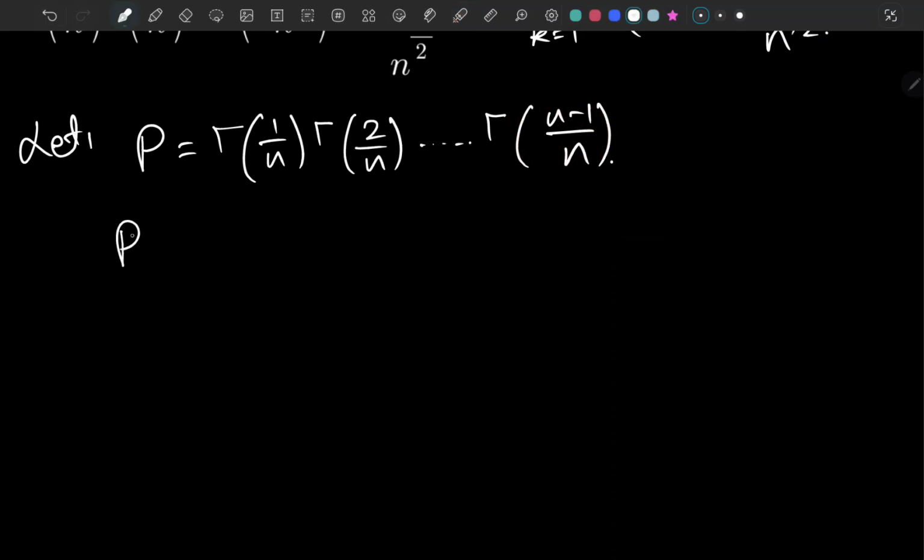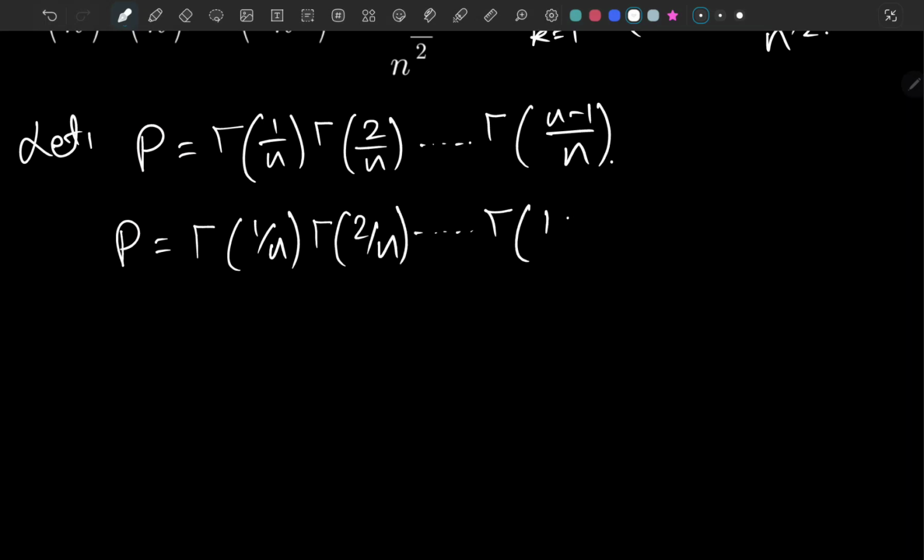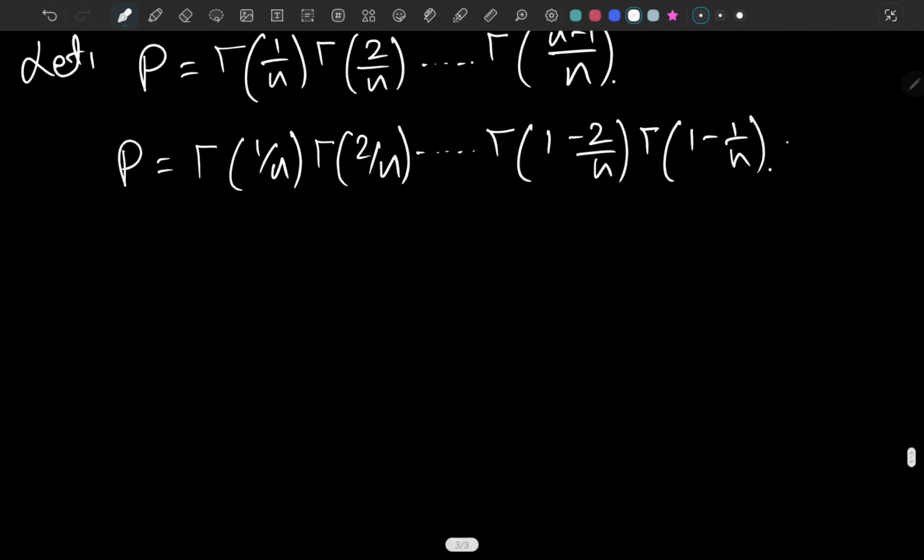So basically I'm just going to write some last terms of this product. So it's gamma of 1 over n times gamma of 2 over n, and so on, gamma of 1 minus 2 over n and times gamma of 1 minus 1 over n, right? So let's consider this equation as first, and let's write this equation in reverse order. Again, it's going to represent p only because it's this product actually.